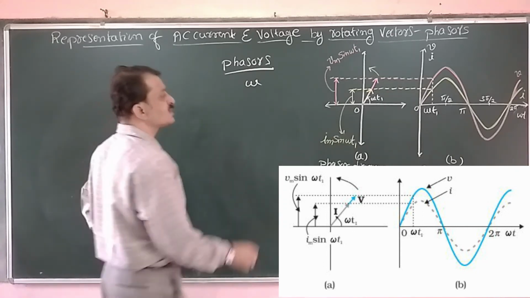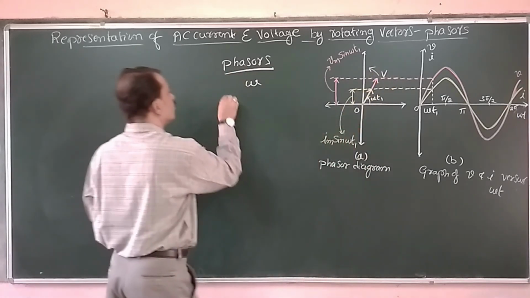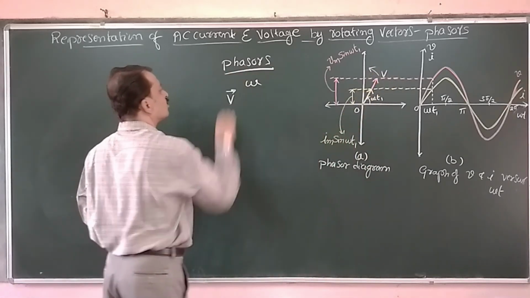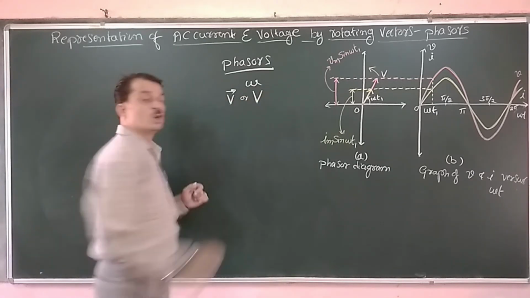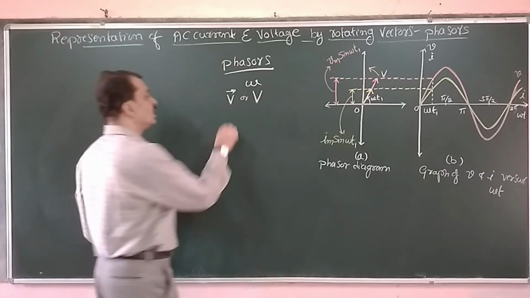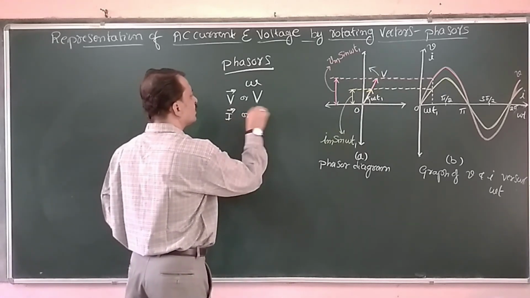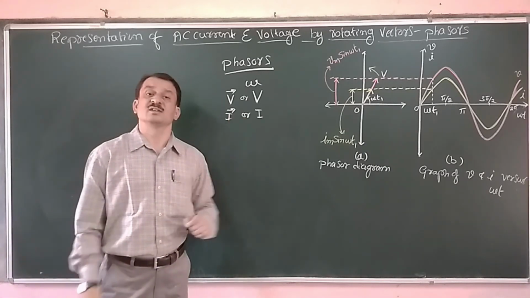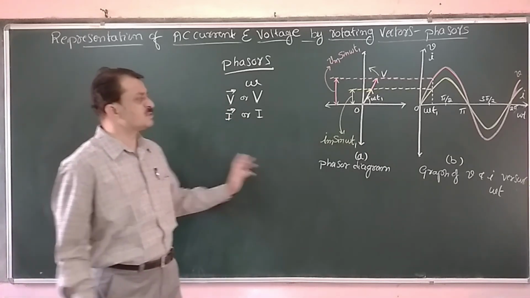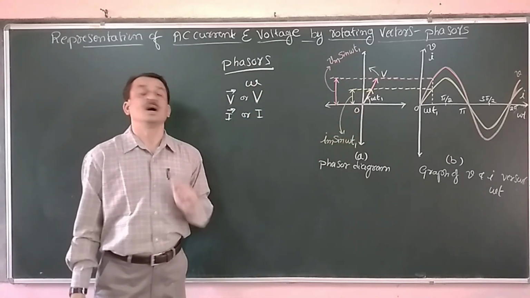The voltage phasor is represented by the capital letter V, with a vector notation or simply capital V. Similarly the capital letter I, with a vector notation or simply capital I, represents a current phasor. These are the rotating vectors which rotate about the origin with an angular speed of omega.